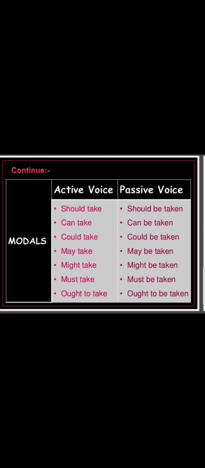Could take in active voice, in passive voice it becomes could be taken. May take in active voice, in passive voice may be taken. So we are using be with every modal in passive voice. Might take, might be taken; must take, must be taken; ought to take, ought to be taken.